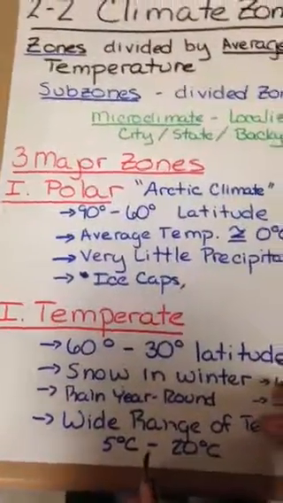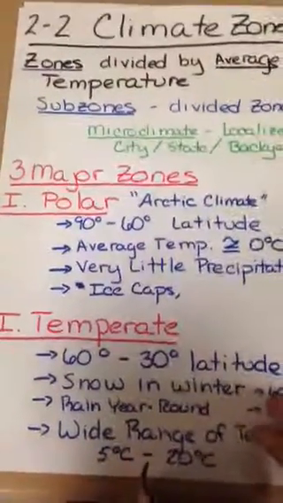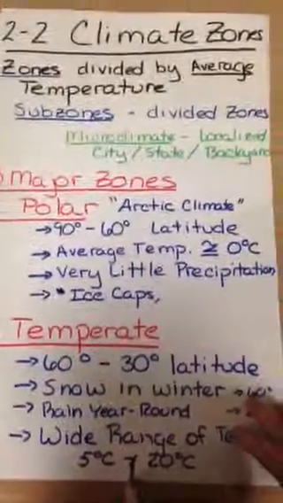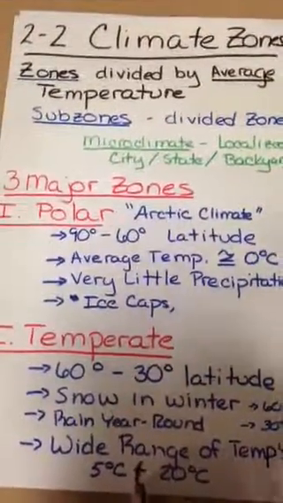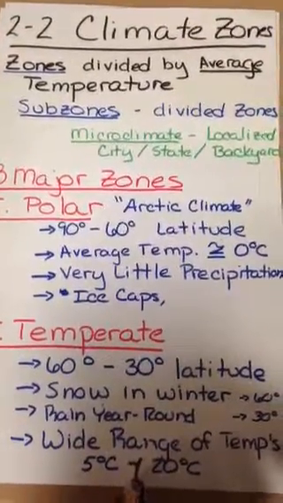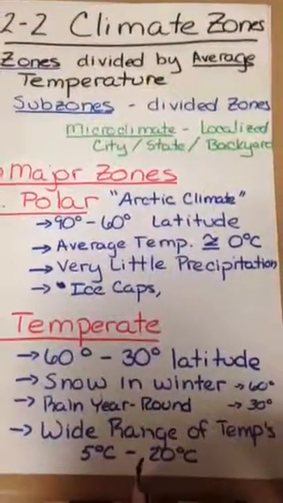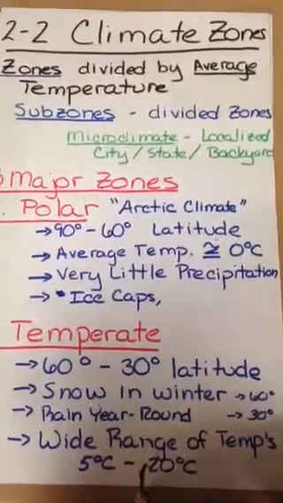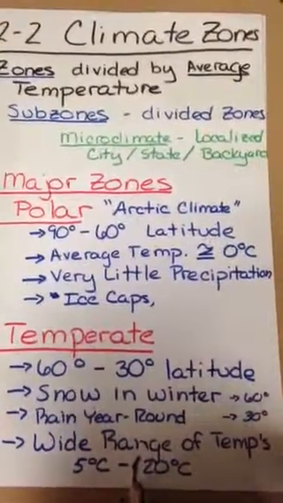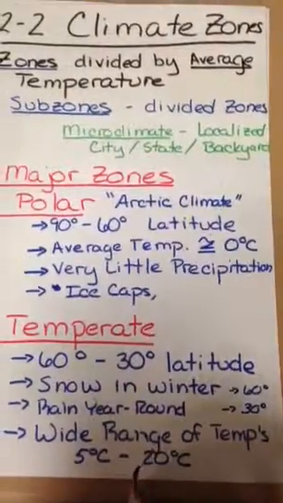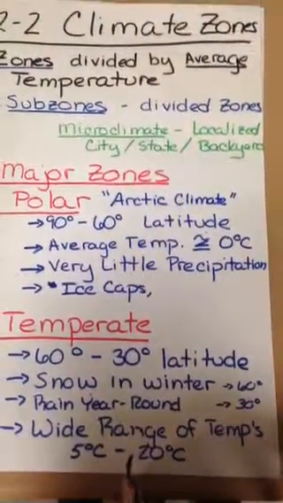The first one is the polar zone, also called the Arctic climate or often the mountain climate. Now, the polar zone is between 90 degrees and 60 degrees. And remember, 90 degrees is our North Pole. The average temperature in the polar regions is going to be about equal to or less than 0 degrees Celsius, so it's pretty cold. That's the North Pole where Santa and everybody else is.